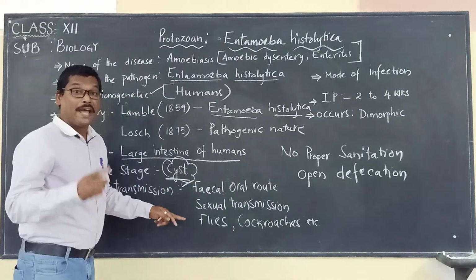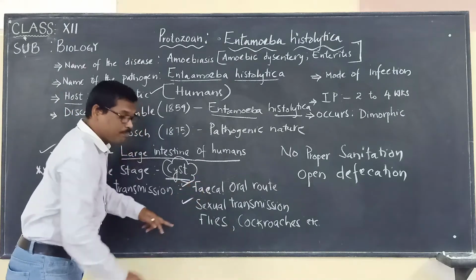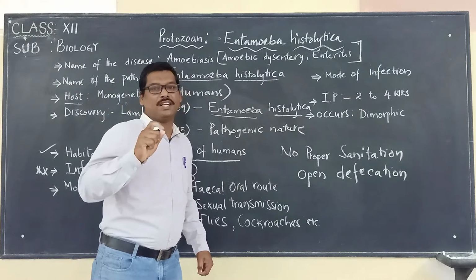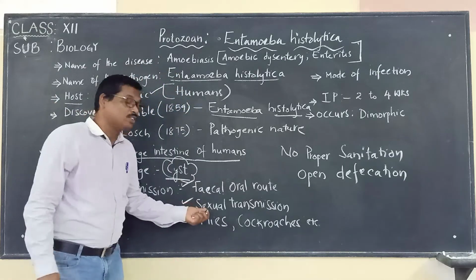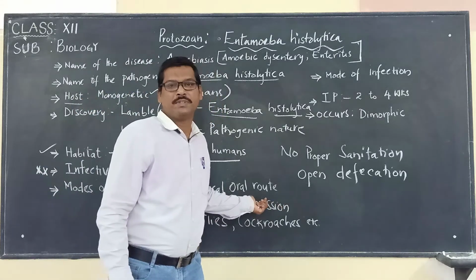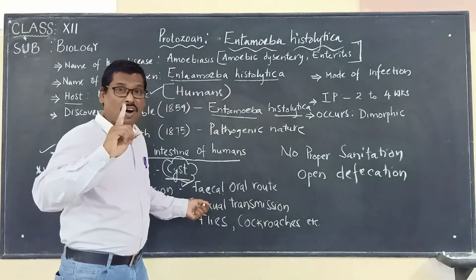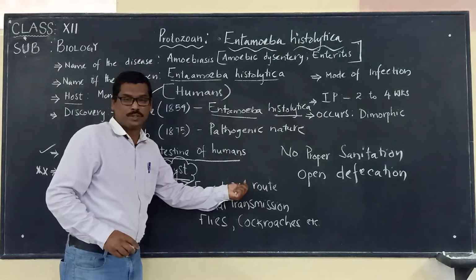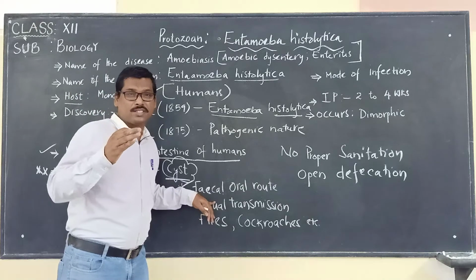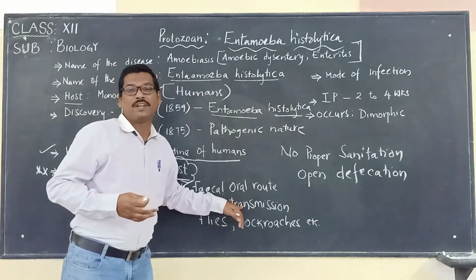And please remember, this disease can also spread through sexual transmission. The primary cause is the fecal oral route, and the secondary chance is sexual transmission.